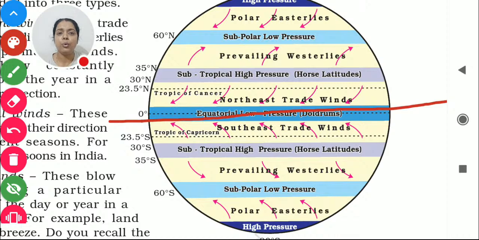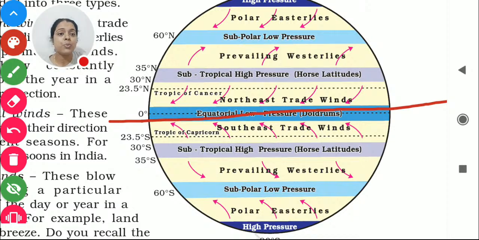Because we also know the equators are very hot. They get the most amount of heat from the sun. If the weather is very hot, what will happen? The wind will blow up very fast, right? It will get warm and it will go up. This process goes on very fast.